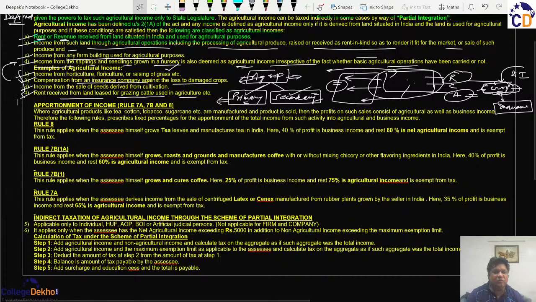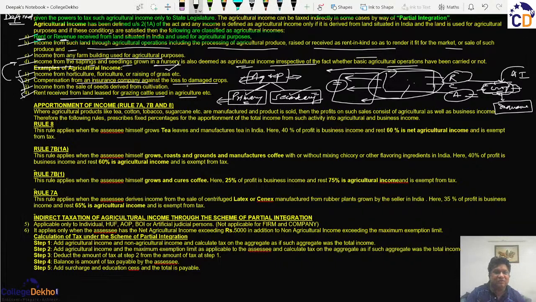Now, we will move on to another topic, which specifies the word apportionment of income. Now, what it implies, there are certain other rules also, but I am focusing on Rule 7A, Rule 7B, and Rule 8.